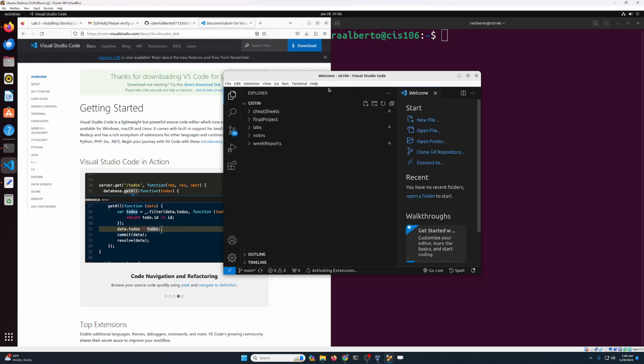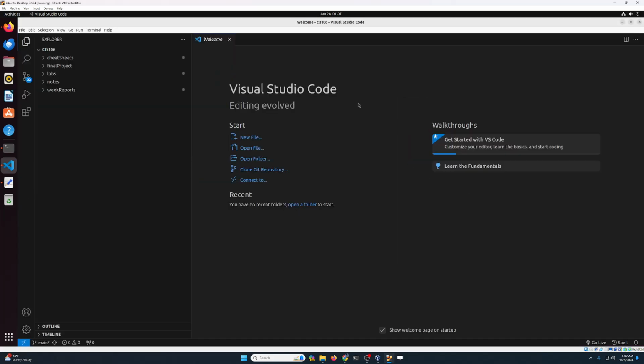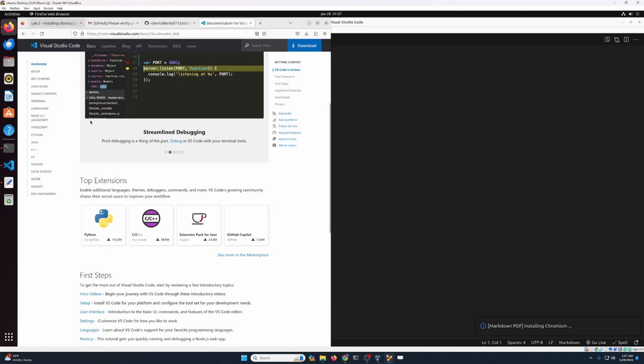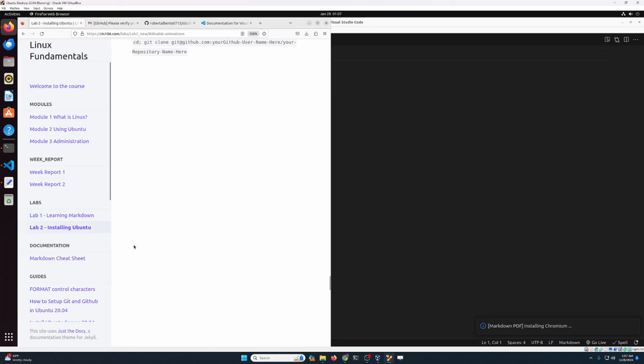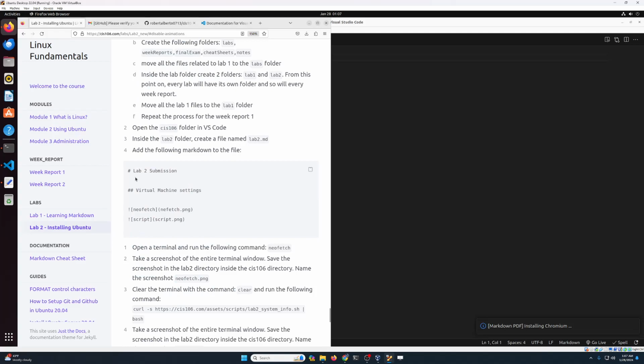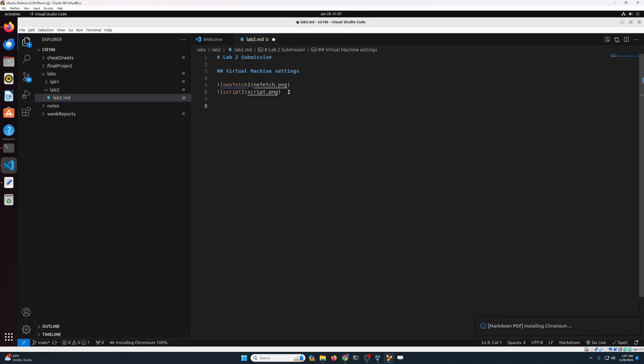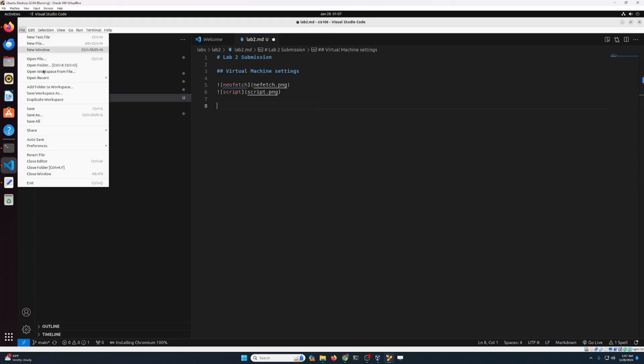Now let me make this a little bigger and let me go full screen for this. Now we're gonna click on Labs, lab number 2, and then we're gonna click on Create New File. Notice the file is gonna be created inside lab number 2. We're gonna call this lab2.md, and we're just gonna copy from here the markdown that I already provided to you, which is right over here, lab 2 submission. You can just click over here and then paste it in our VS Code window. Let's save our file, file and save.